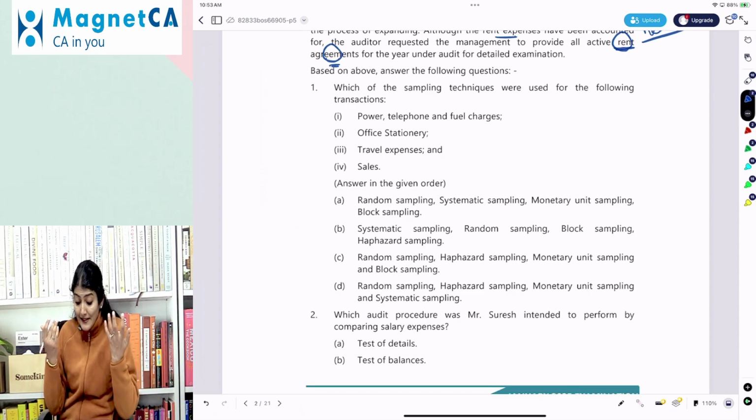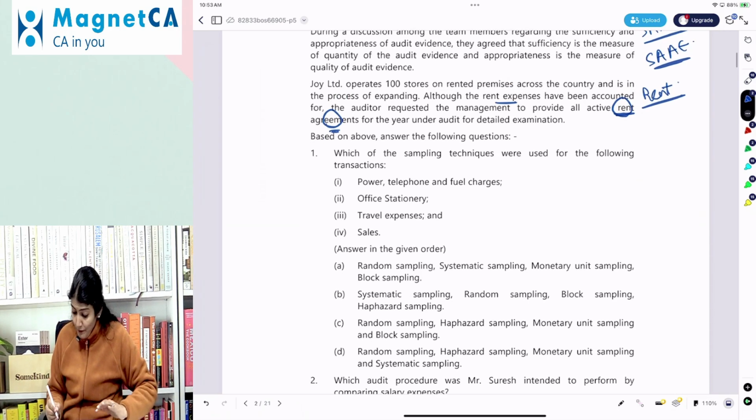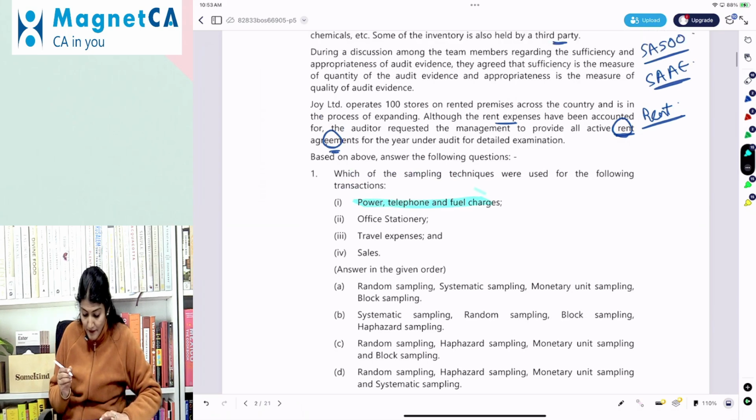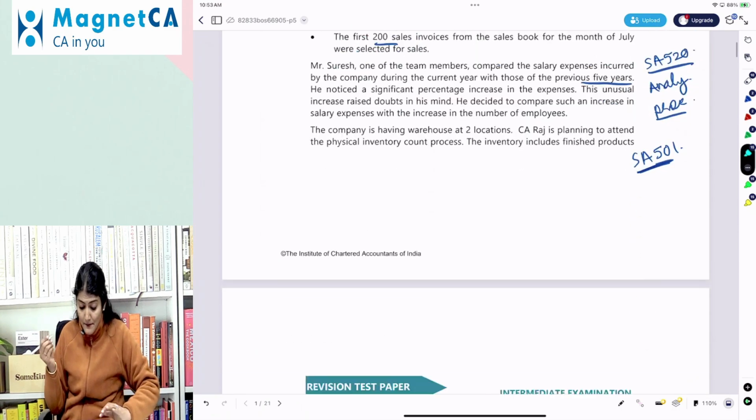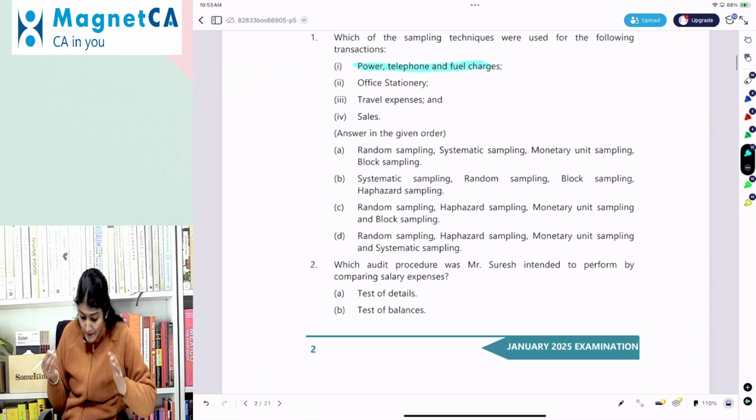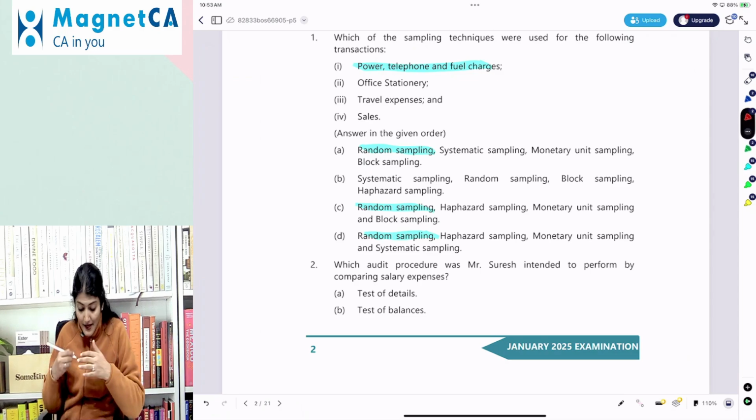Which of the sampling techniques were used for the following transactions? Right. So power, telephone, and the fuel charges, they've used the random selection of the sample. So wherever random sampling is given, that could be a probable answer. So anyways, B is out.